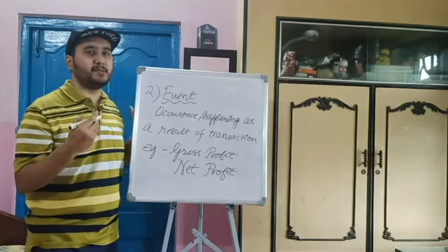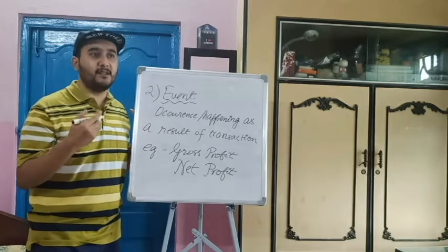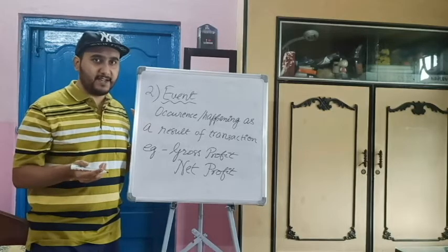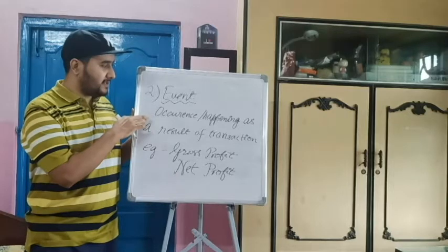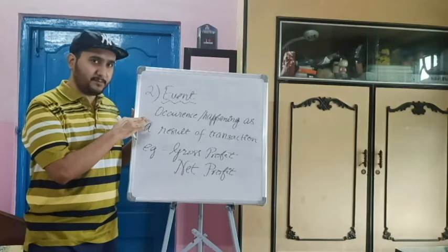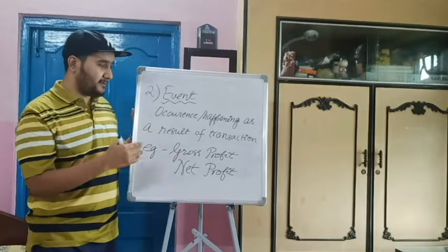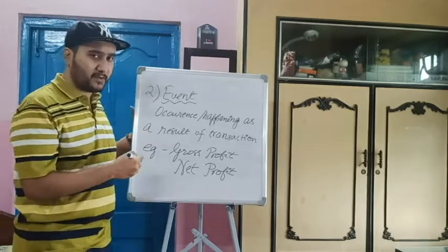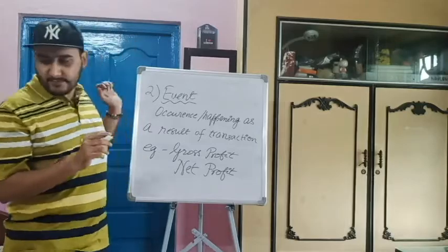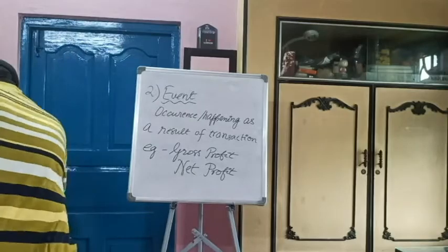Like we have various types of events in our school, inter-college events, inter-football events. Like that only, those events are the occurrence, same thing, but it is in the financial tone, like it is the occurrence or happening as a result of transaction. So that is what is known as event, say gross profit or net profit. Fine. So we move on to the next point, or the next basic important terms.